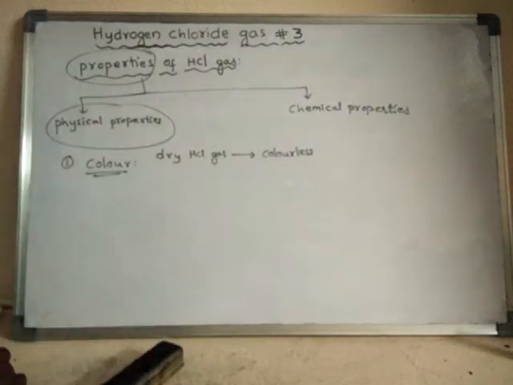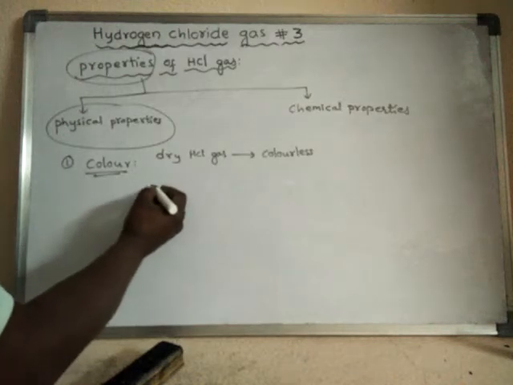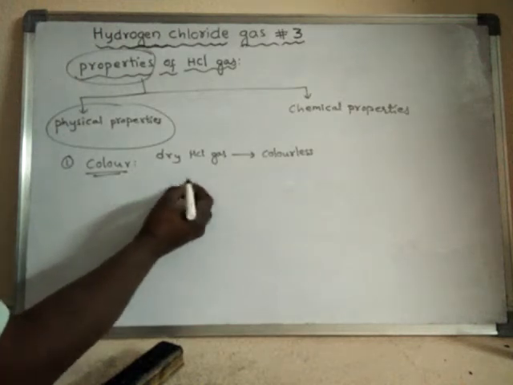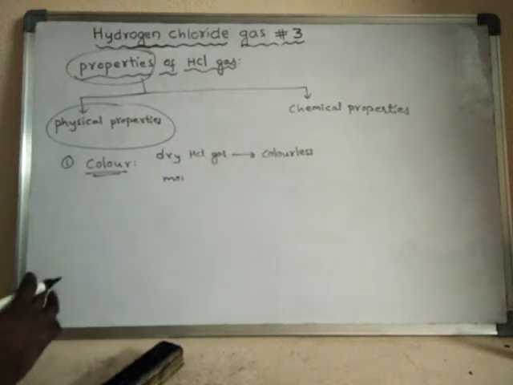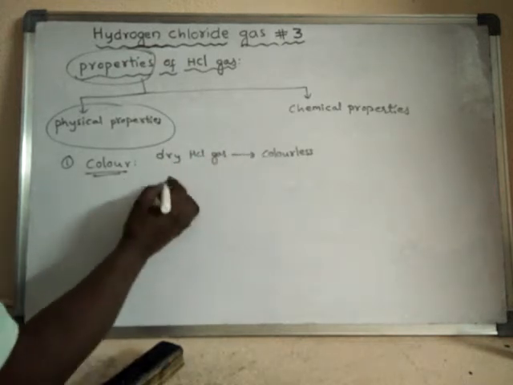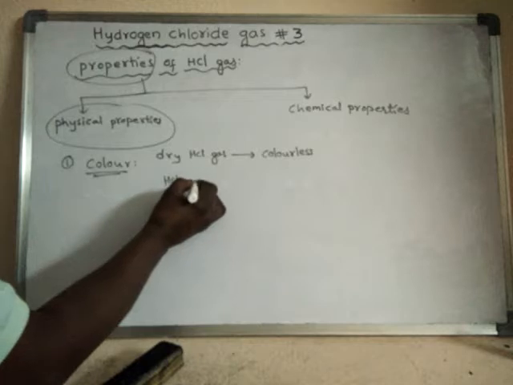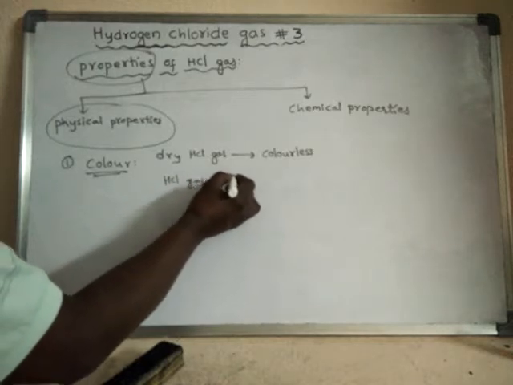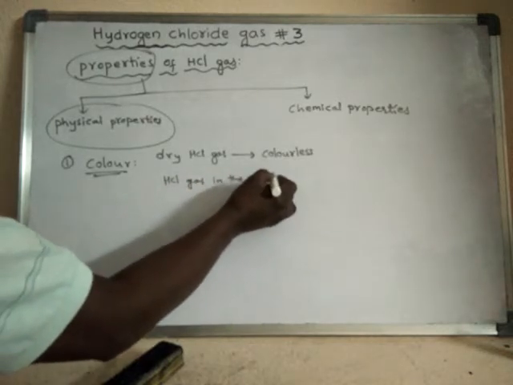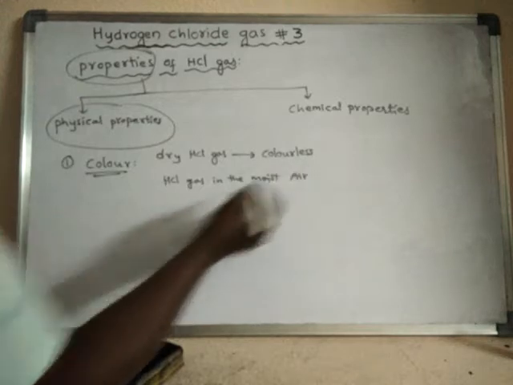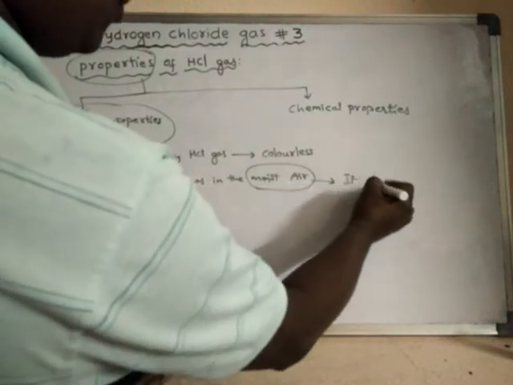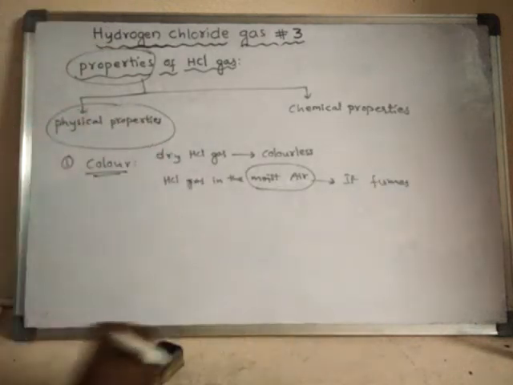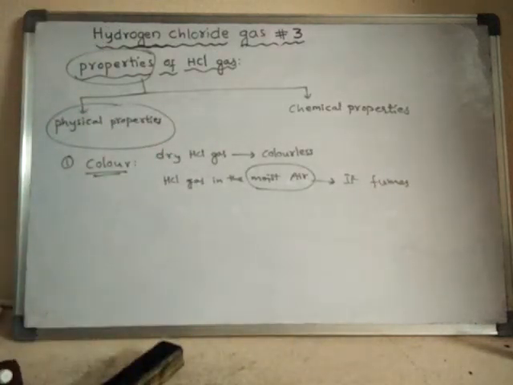It is a colorless gas. But most HCl gas, under dry conditions, it is colorless. But HCl gas in the moist air, okay, what happens when it is present in the moist air? It fumes. It fumes strongly.